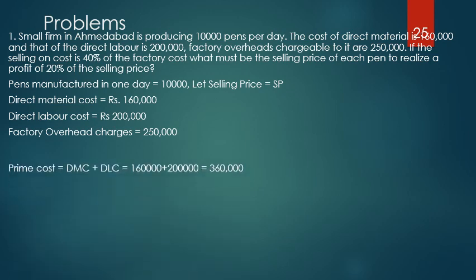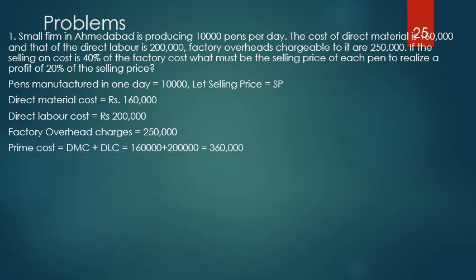As a first step, let us calculate the prime cost. What is prime cost? It is given by direct material cost plus direct labor cost plus direct expenses. Since direct expenses are not given in this problem, we will neglect that. If direct expenses were given, we would have considered that. In this example, it is not given, so leave it as blank. So prime cost is 1,60,000 plus 2 lakhs, that is equal to 3,60,000.